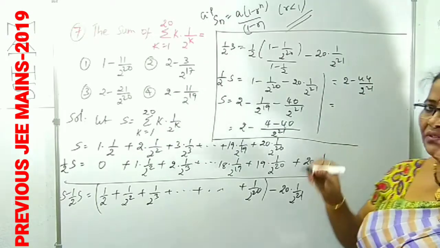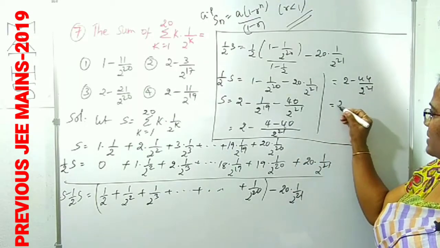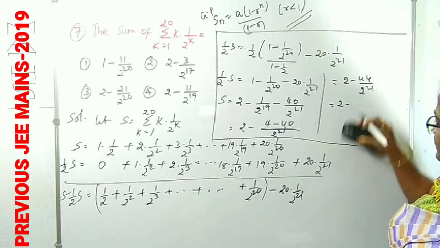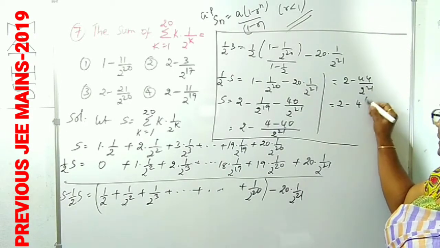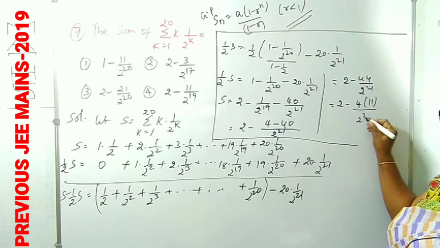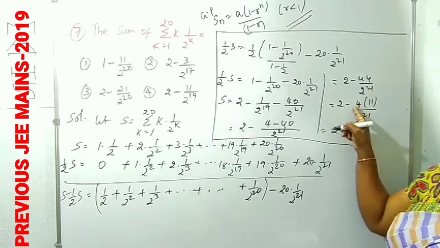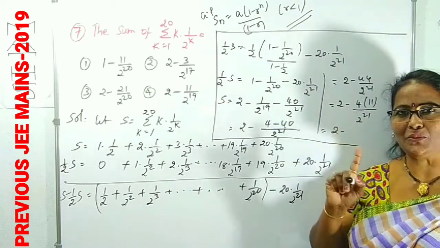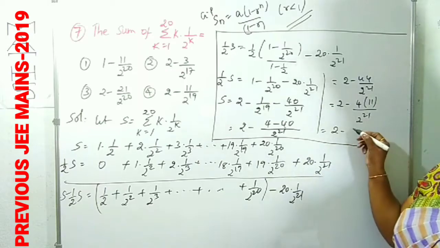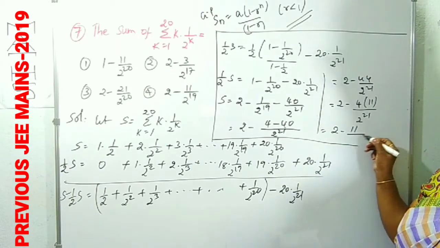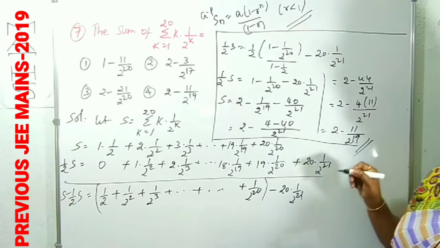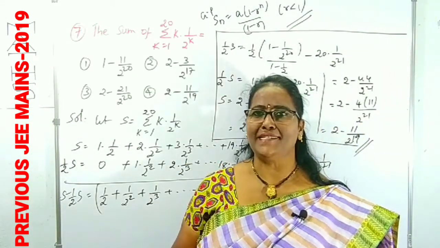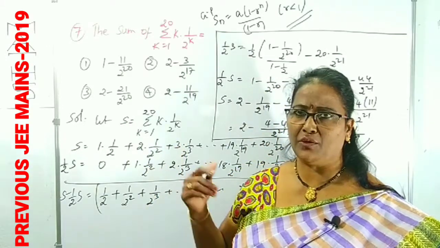44, you can write as 4 into 11. So 4 into 11 by 2^21. That is, 2 minus 4 we can write as 2 square, and 2 square by 2^21 is 2^19. Therefore the correct answer is 2 minus 11 by 2^19. Clear? This calculation I had to do. So, can you understand the process clearly? I explained it. I hope so.